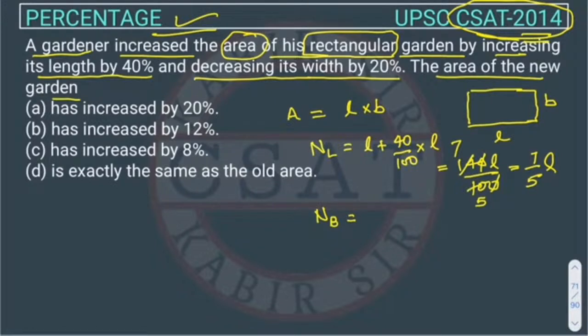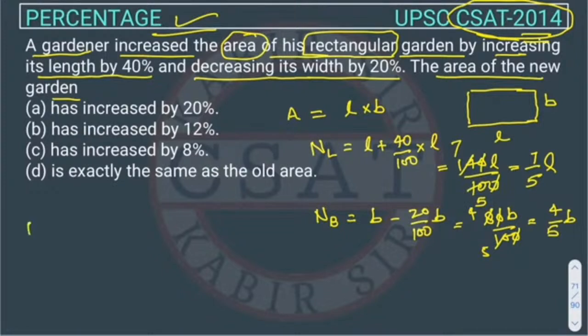Decreasing by 20%, so B minus 20% of B. So this will come out 80B upon 100. This 0 will cancel this 0, we can cancel it, right? So this will be 4 by 5 B, right?